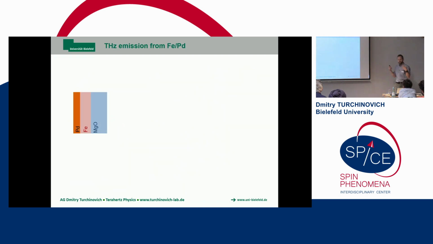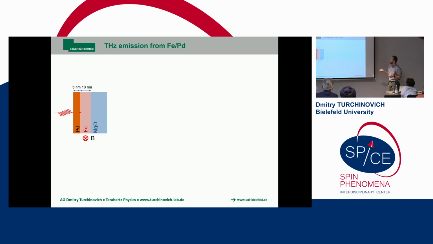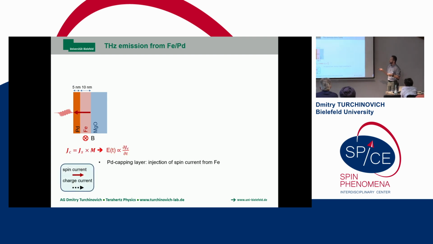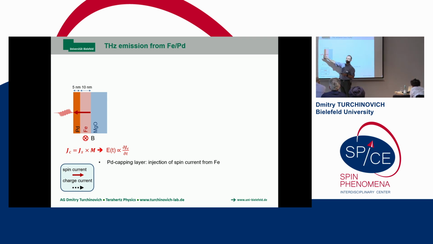Let's start with the sample where the electrons can actually move. You apply a magnetic field, so you force the magnetization to be in a known direction here. And then you hit the sample with a laser pulse, inducing the spin polarized current. Now it's in the negative direction, from iron into palladium. And this is the formula for conduction current via the inverse spin Hall effect, with a proportionality sign. It's the spin Hall angle times the spin current cross product with magnetization. Those two are vectors, and the product will also be a vector.